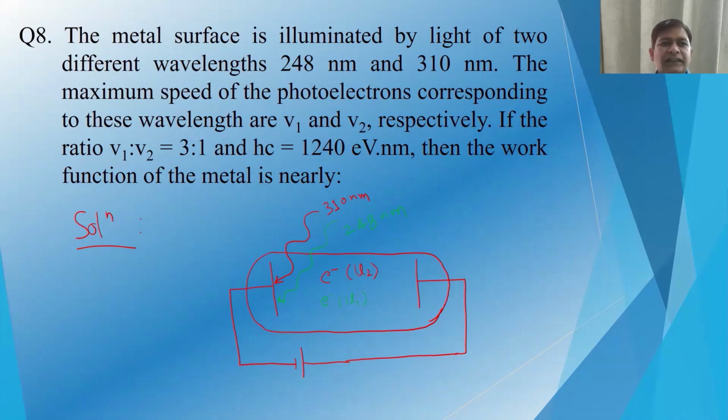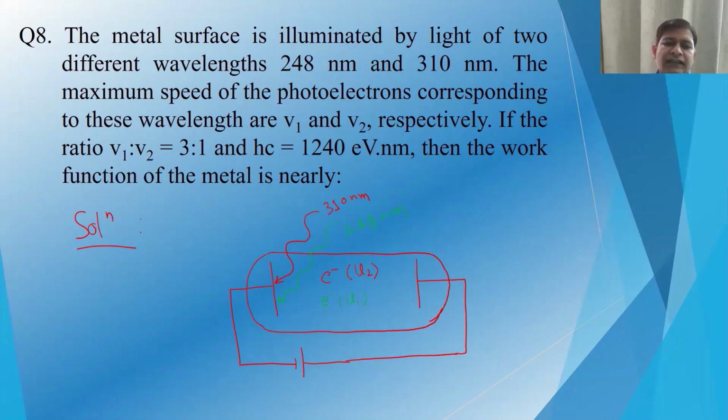So let's see the next question. It says that a metal surface is illuminated by light of two different wavelengths, 248 nanometer and 310 nanometer. The maximum speeds of the photoelectrons corresponding to these wavelengths are V1 and V2 respectively. If the ratio of V1 to V2 is 3:1 and hc is equal to 1240 electron volt nanometer, then the work function of the metal is nearly.